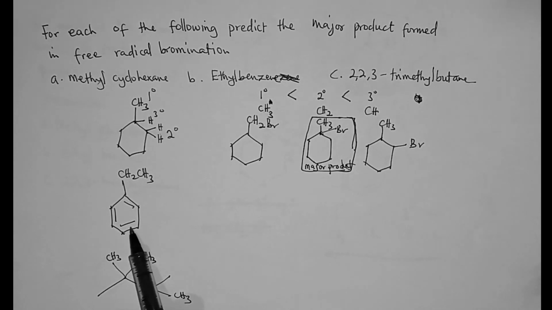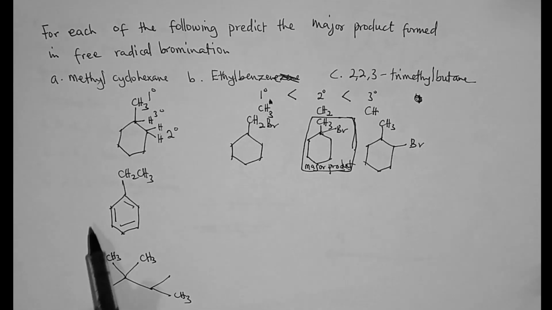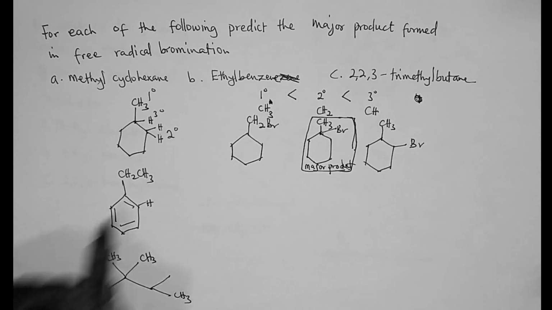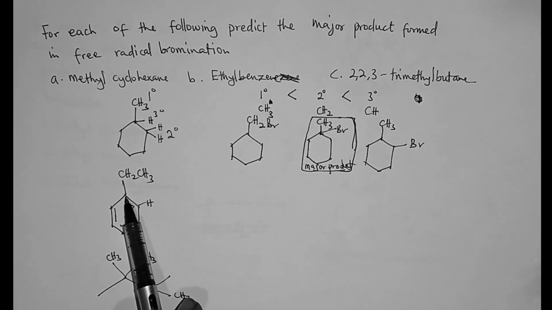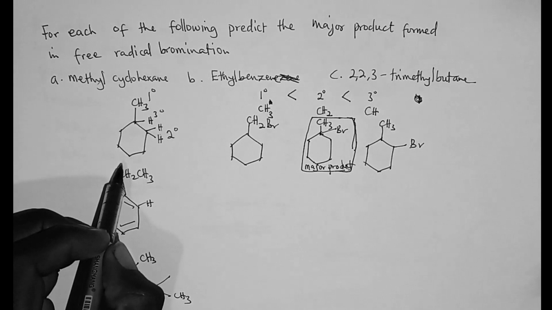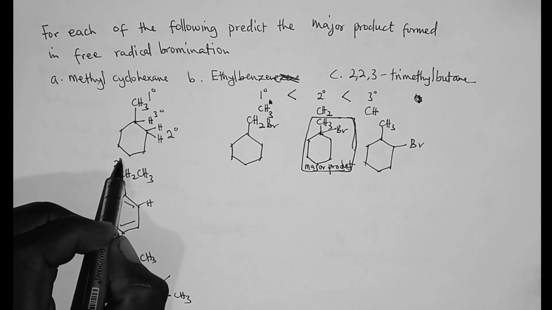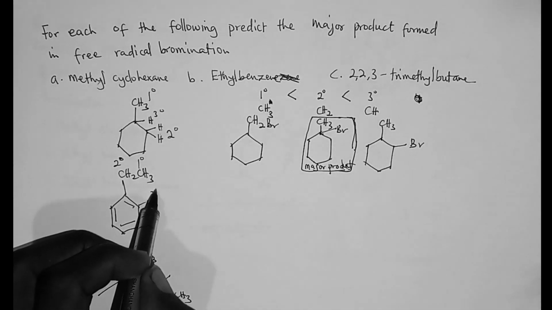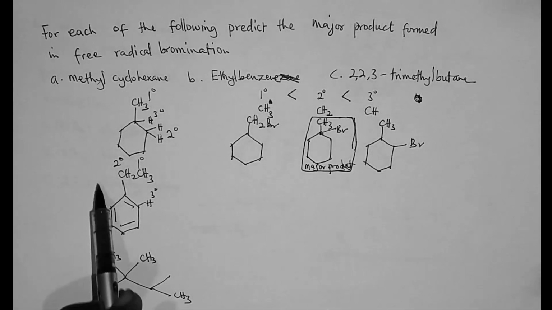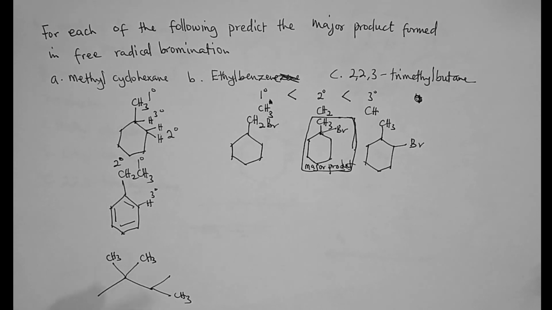Now let's come to this. How many different protons are on this compound, ethyl benzene? So you see that there are protons here which are replicated throughout this cyclic ring, but there is no proton here. And then you see that this proton is a secondary proton, this is a primary proton, and then this is a tertiary proton. So in this case too, we will have 3 different products. You can pause the video and try writing the product.